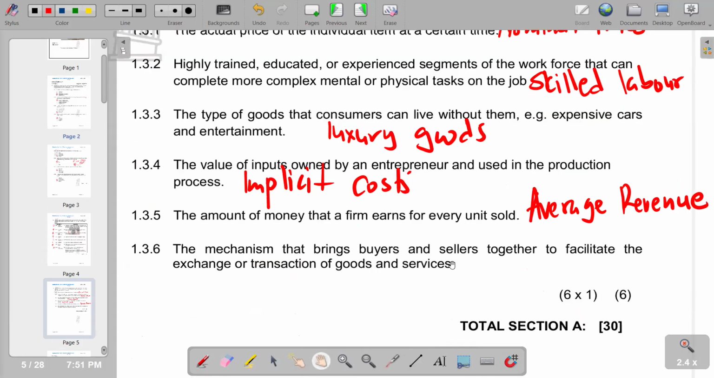The mechanism that brings buyers and sellers together to facilitate the exchange or transaction of goods or services. We have a market. This describes the market. And this is the last question that we have on our Section A, with a total of 30 marks.